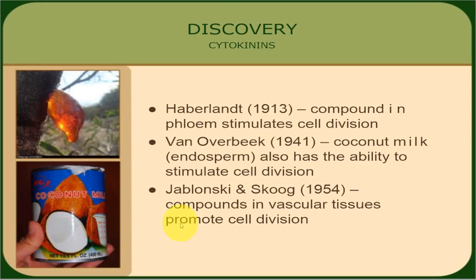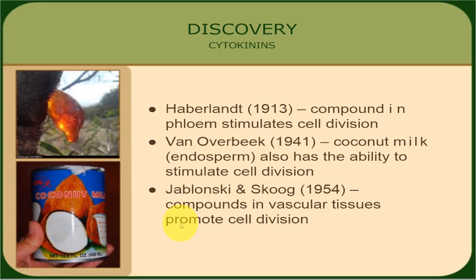As far as their discovery is concerned, in 1913, Haberlandt found a compound in phloem that stimulates cell division, but at that time it was not known as cytokinin. Then in 1941, Van Overbeek found that coconut milk, which is the endosperm of a coconut fruit, also has the capability to stimulate cell division when used in culture media.